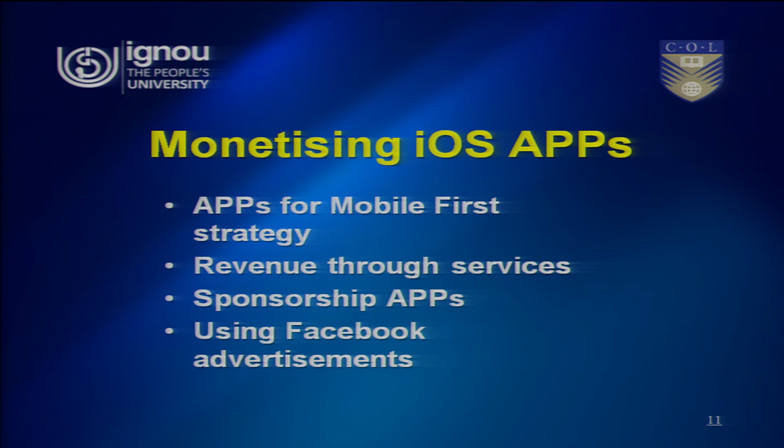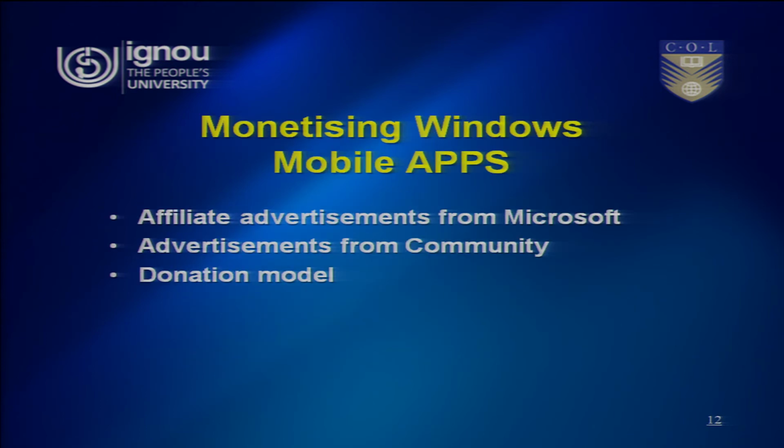The final platform is Windows Mobile. In the case of Windows Mobile, the apps are published on the Windows Mobile platform, so that it runs on those devices which use Windows Mobile as the mobile operating system. Here affiliate advertisements from Microsoft are used to generate revenue, advertisements from community are used, as well as we have a donation model. So, these are the three different ways in which revenue can be generated in the case of mobile apps that are developed using the Windows Mobile platform as well as deployed on such devices which run on the Windows Mobile operating system.